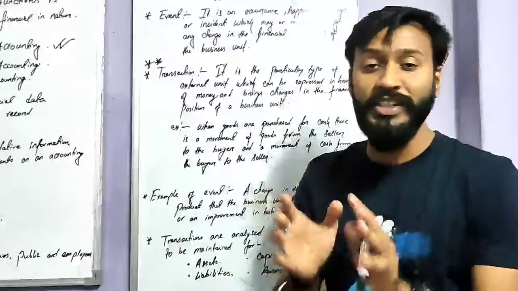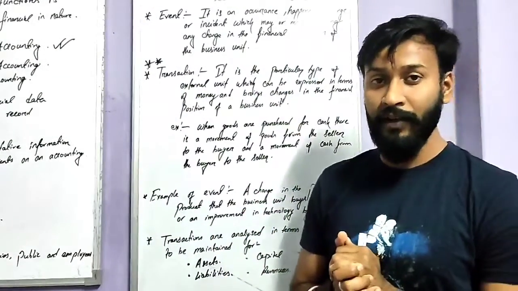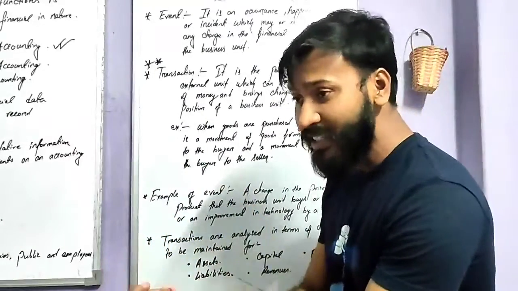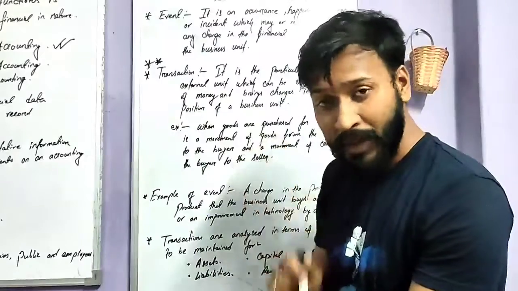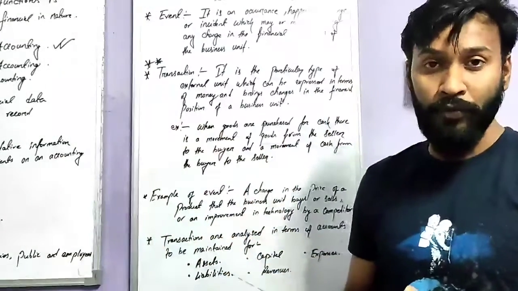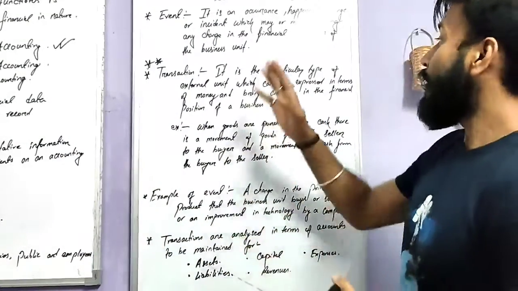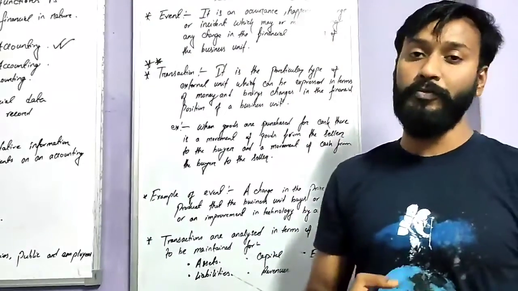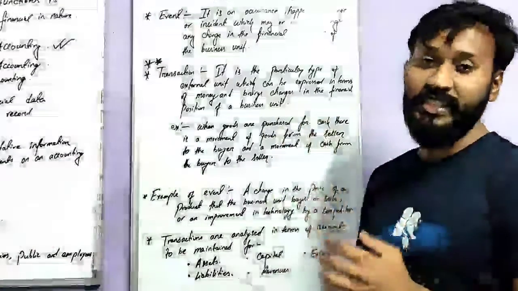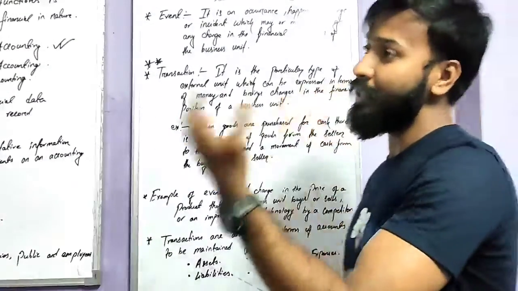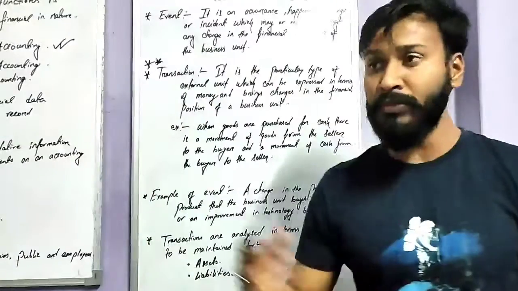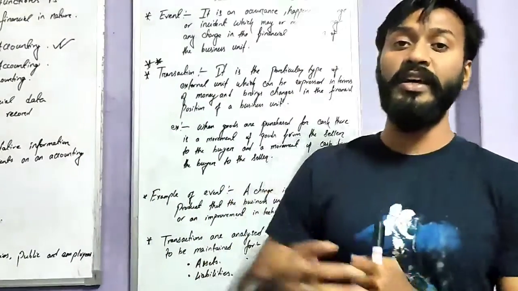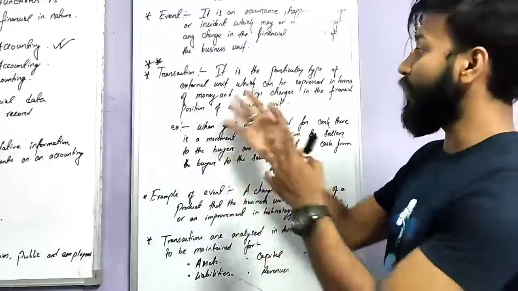पैसा के बिना हम लोग ट्रांजेक्शन नहीं कर सकते, ठीक है ना? So if anyone is purchasing from me, they should pay me and then I will give them the goods, isn't it? So it is a particular type of external unit which can be expressed in terms of money and brings changes in the financial position. If the person takes goods from me, he will give me the money and this money will change the financial position. So that is known as transactions.